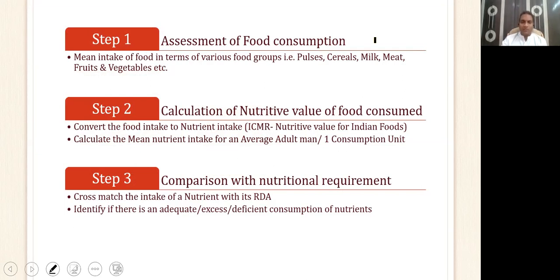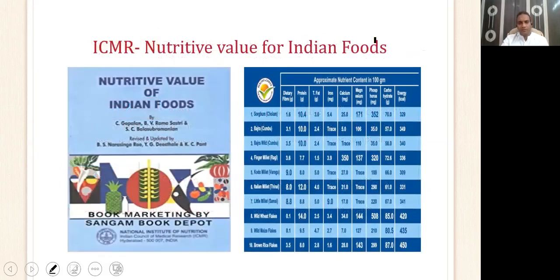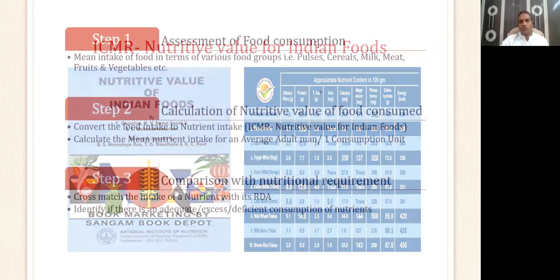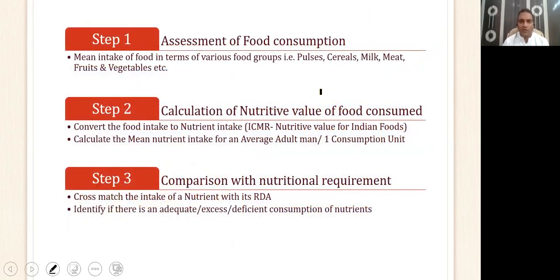I'm just giving you an example here. Suppose the person has taken sorghum. That's the food which he has consumed. You can convert it into nutrients: how much protein, how much fat, how much iron. So that is your step 2, to convert whatever food the person has consumed into various nutrients.